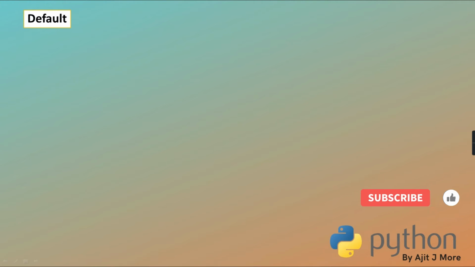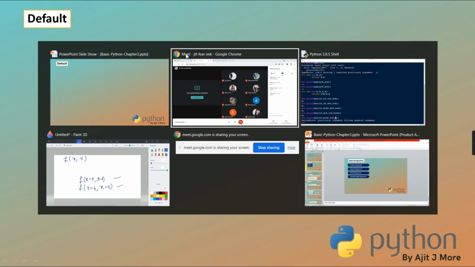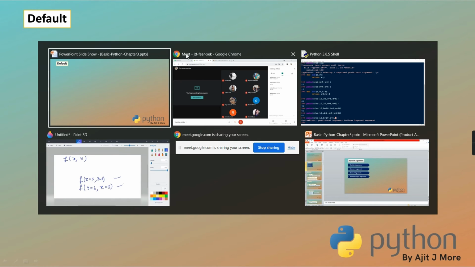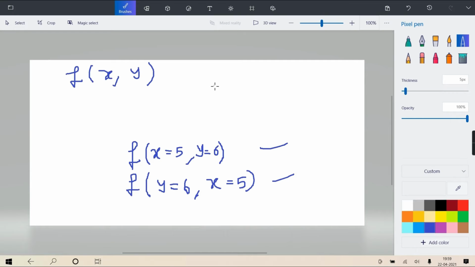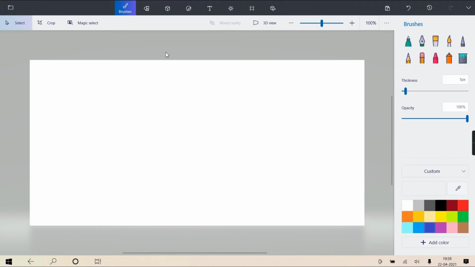Now coming to the third concept, that is the third parameter technique called default. Okay, you can say this is an enhanced extension to the keyword technique only. They are saying you can define a function, and while defining the function, to the parameters you can assign and keep some default value.